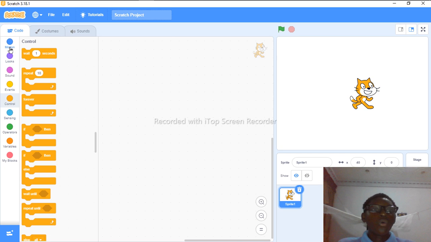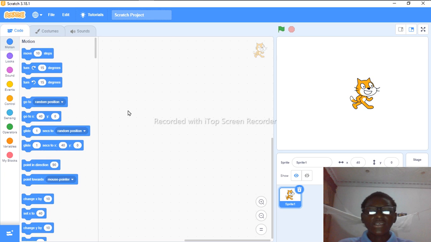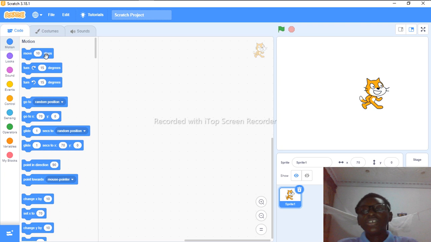Let's go on to motion. Motion is the motion of the sprite, as it says, the movement of the sprite. You can use motion to control the movement of the sprite. For example, as I showed you, move 10 steps. I clicked on it. If you look at the sprite, the character is moving 10 steps. Turn 15 degrees. If I click on it, the sprite is turning. Then turn the other way 15 degrees. If you look at the sprite, it is turning. You can see all these things. You can see glide like that. There are many of them.